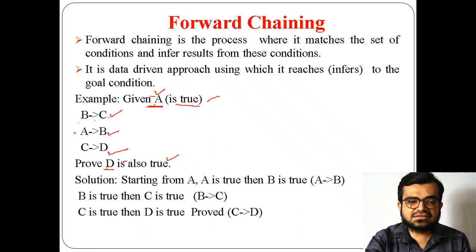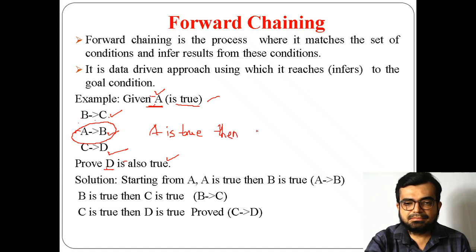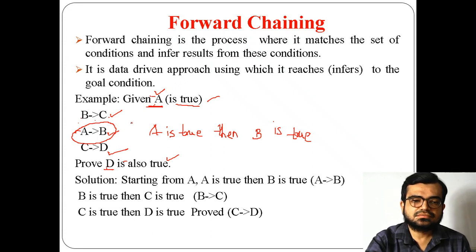Now if you consider this statement, which is a complex statement, it says that here A implies B. Now what do you mean by that? It means it is already given that A is true. Now when A is true, what happens? If A is true, then B is true, right? It implies in that way only, right?